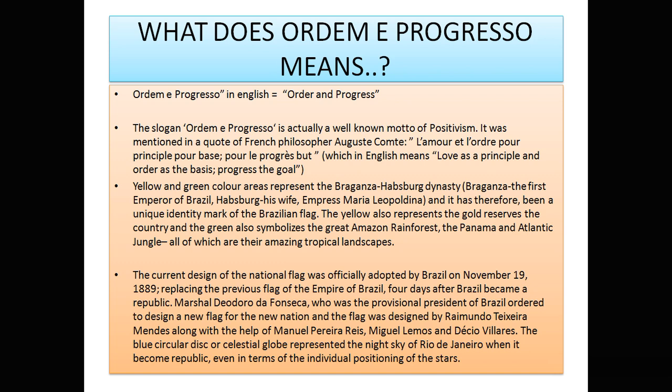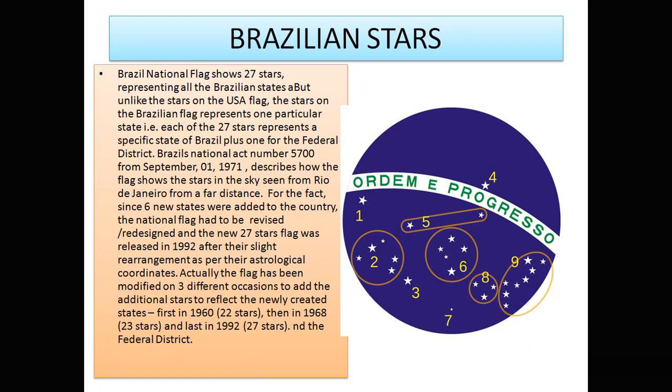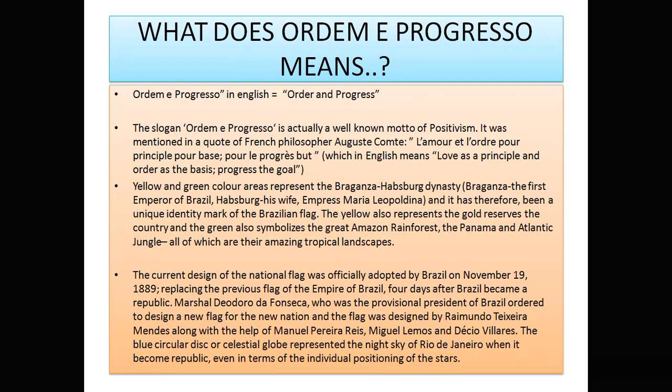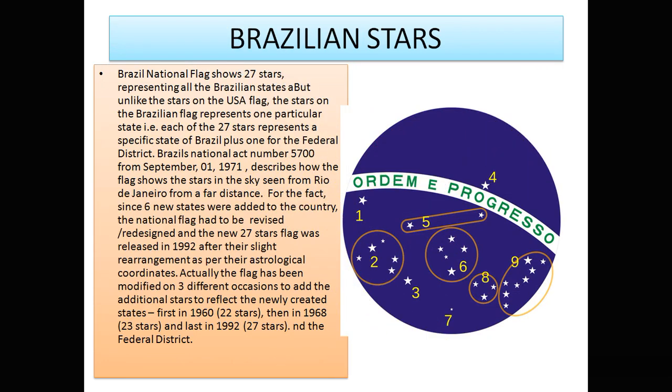So the stars meant that, but the star also has some other value. Let us see in the next. What does the star mean? The Brazilian national flag also shows 27 stars representing Brazilian states. Though they might have some astronomical correction also, the stars which we are seeing here are the stars seen in the Rio de Janeiro night sky, but they also mean 27 Brazilian states. Unlike the USA flag, the stars on the Brazilian flag represent particular states. Each of the 27 stars represents a specific state.